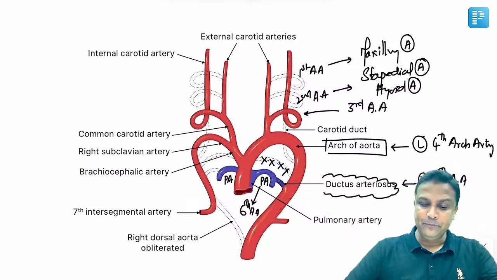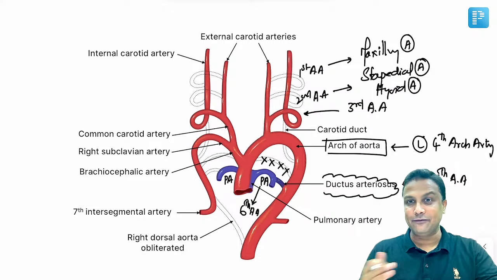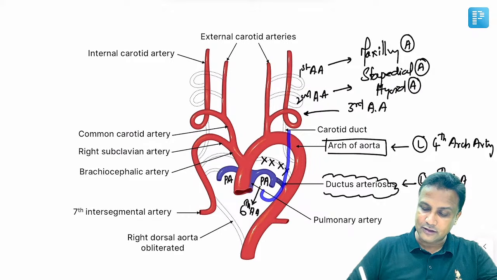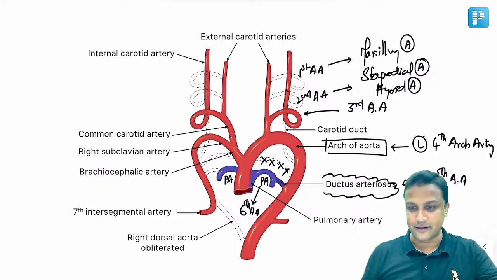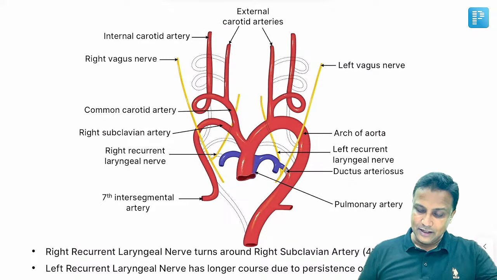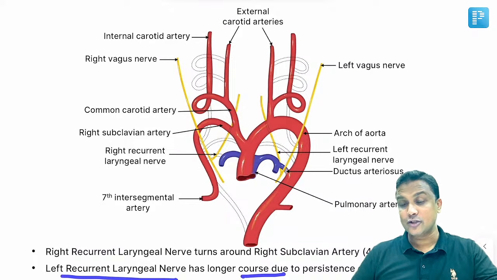And I hope you remember there will be a recurrent laryngeal nerve which is going to take a turn. And you know very well, the left one will be longer. Why is it longer? Because the left recurrent laryngeal nerve is getting stuck here itself. Which arch artery? The sixth arch artery. So that was a question asked in your exam. The left recurrent laryngeal nerve has got the longer course due to persistence of which artery?